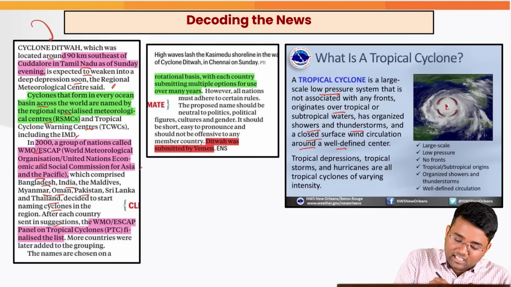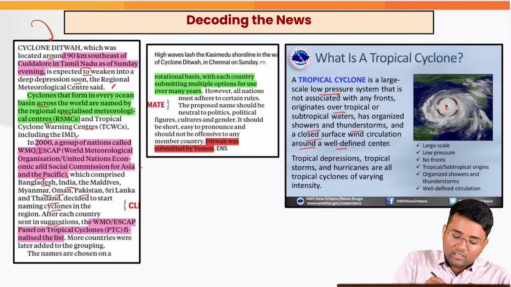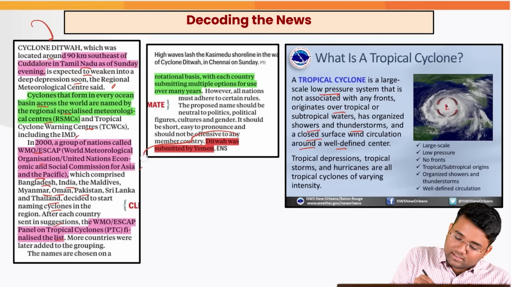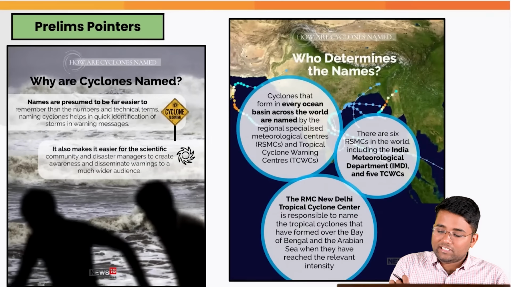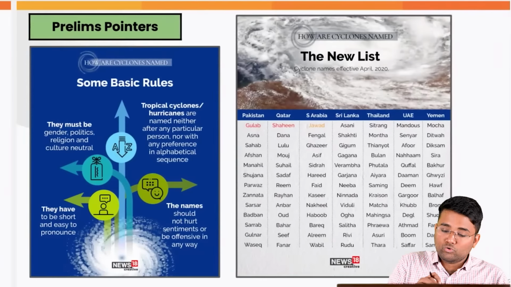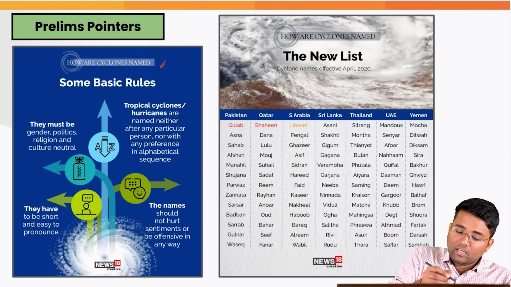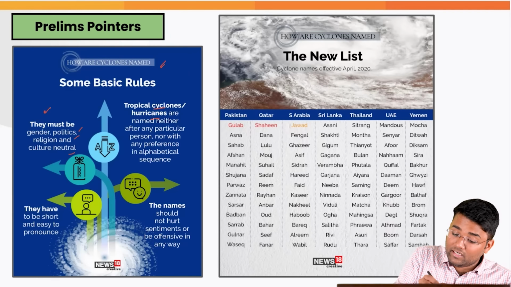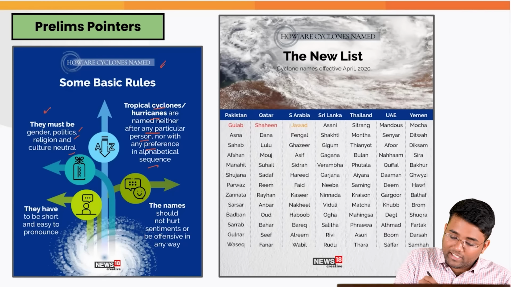And after each country sent suggestions, the panel finalized the list, and more countries were later added to the grouping. And this Ditwah was submitted by Yemen. Now, what are the conditions that are used to name the cyclones? First of all, they must be gender, political, regional, and cultural neutral. And tropical cyclones and hurricanes are named neither after any particular person nor with any preference in alphabetical sequence.